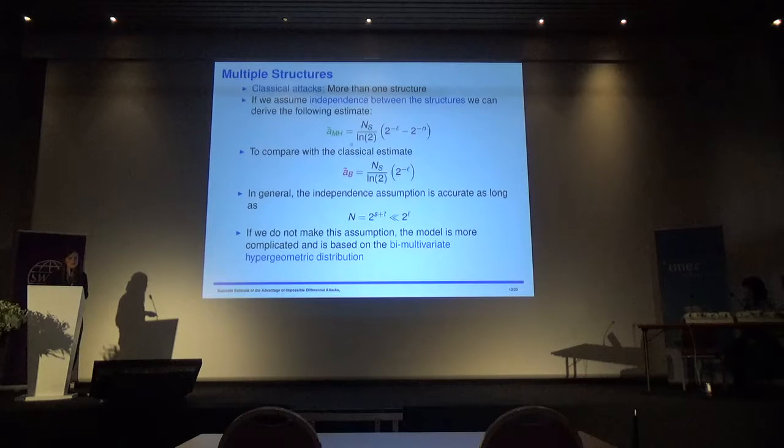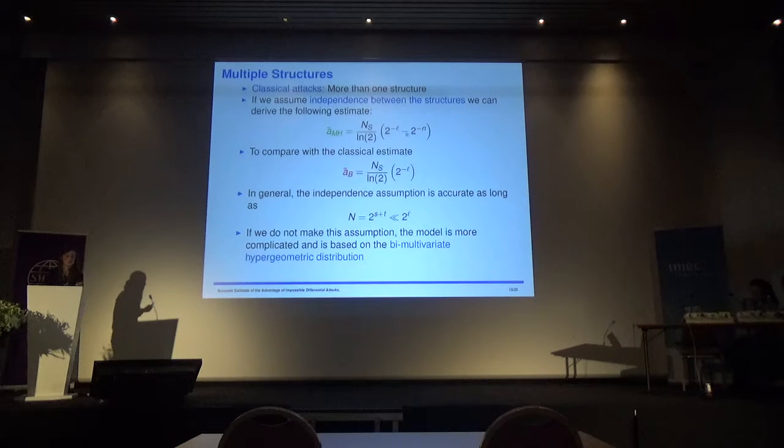So this is the estimate with the multivariate hypergeometric distribution, and this is a classical one. So you see that now we have a difference, the new term that appears. And if L and N are actually close enough, this can have a real impact.